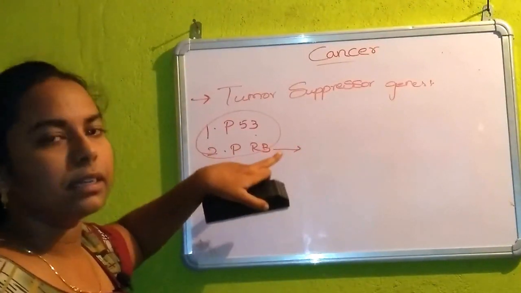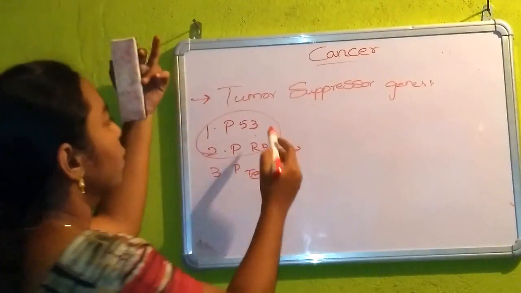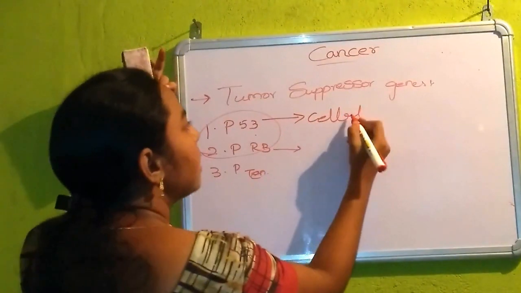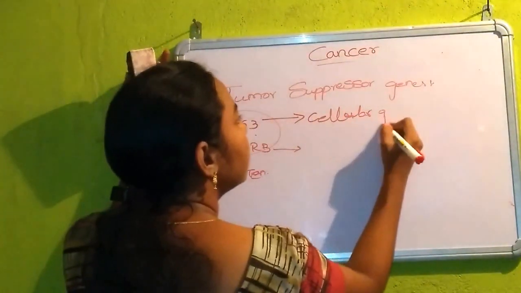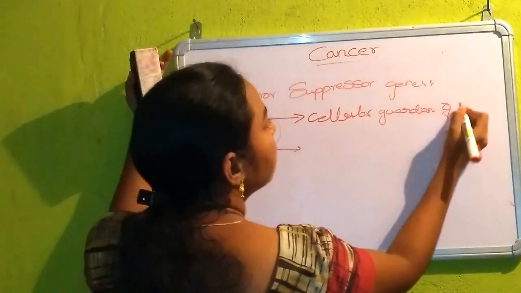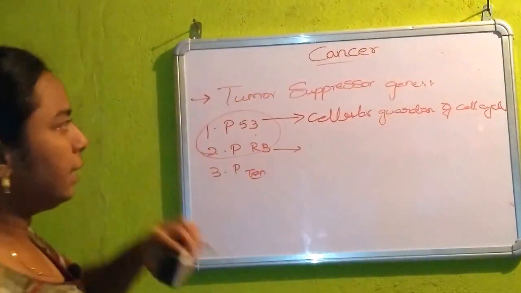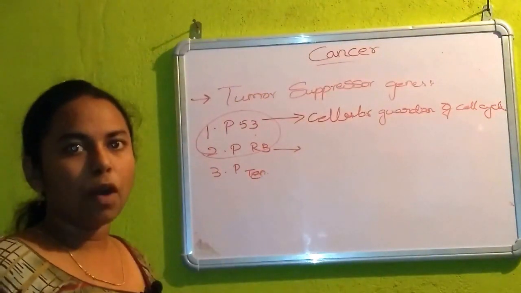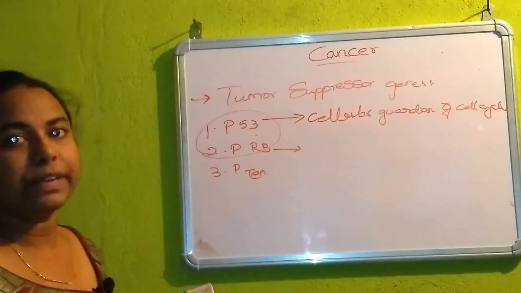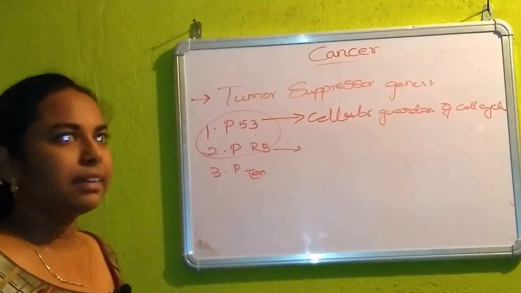It is present in a cell from G1 to S phase, and P53 is the cellular guardian of the cell cycle. It is present in an inactive form at first in each and every cell. Later it becomes activated when there is any DNA damage or any mutations.